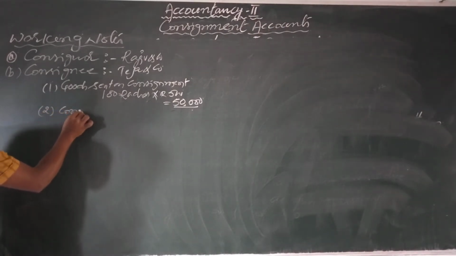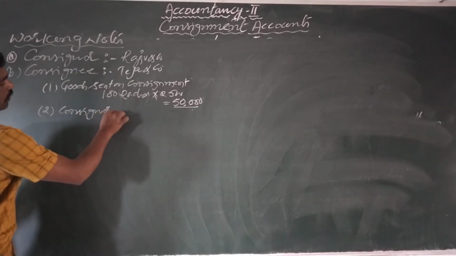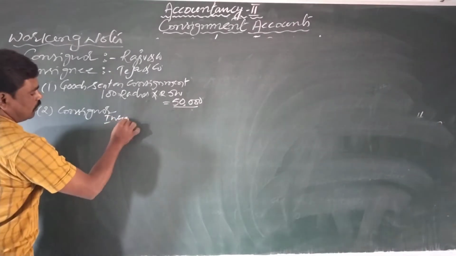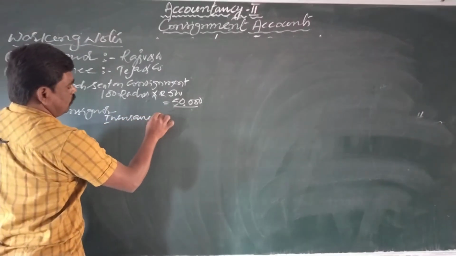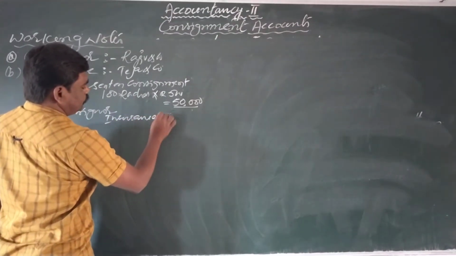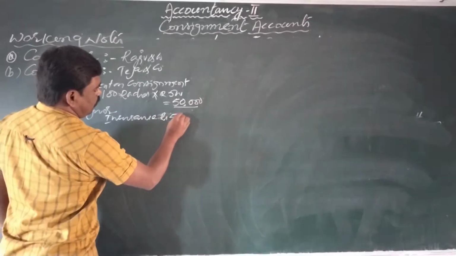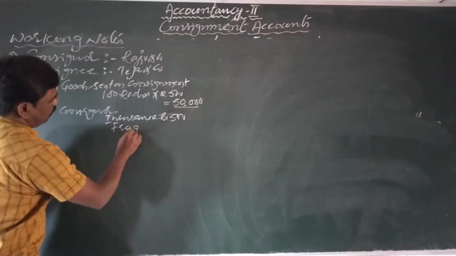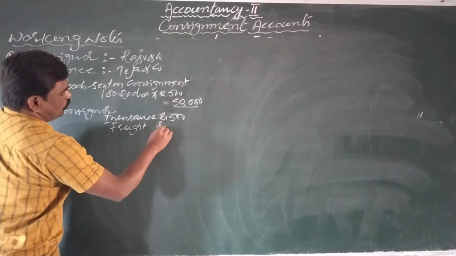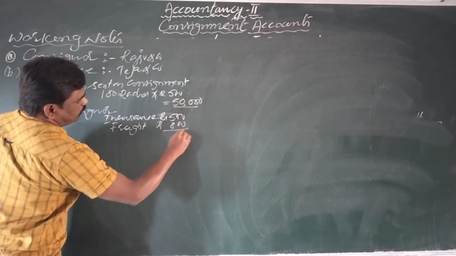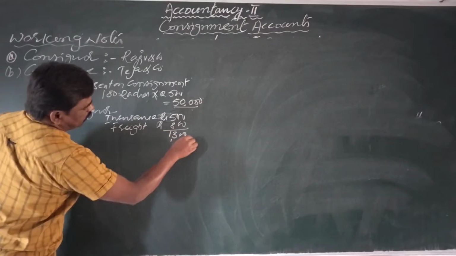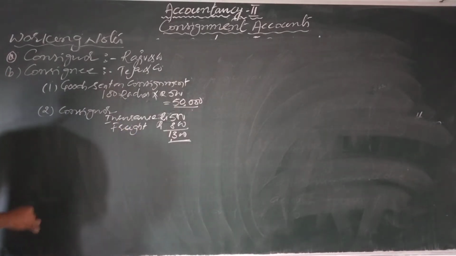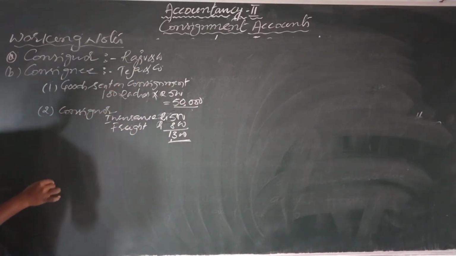Consignor expenses. How much amount is spent? Insurance rupees 500, freight rupees 800. Total 1300. Who spent 1300? Consignor. Consignor means here Raju and Company.